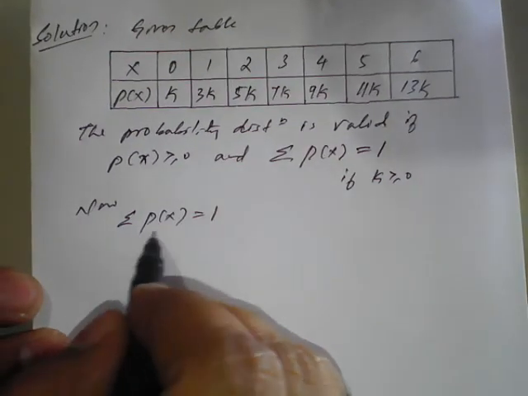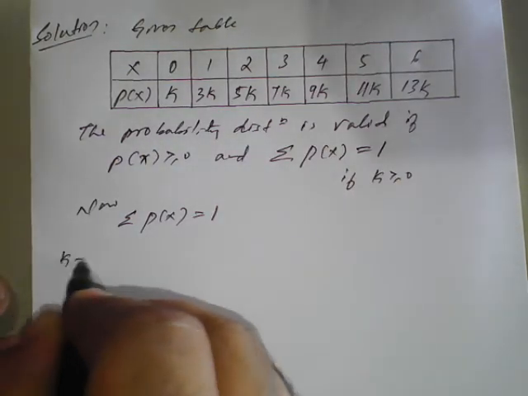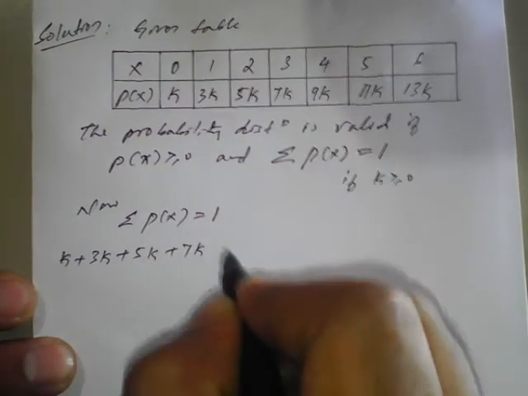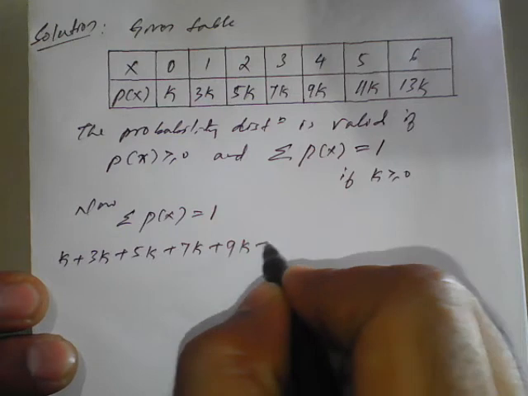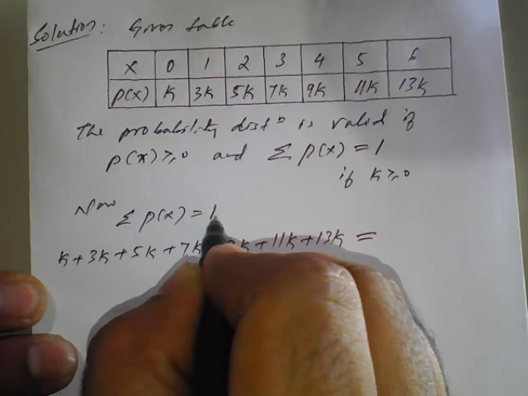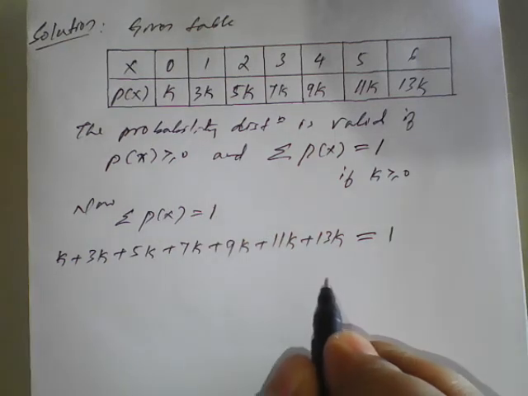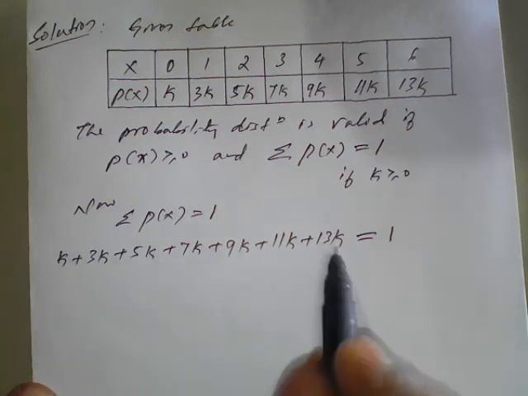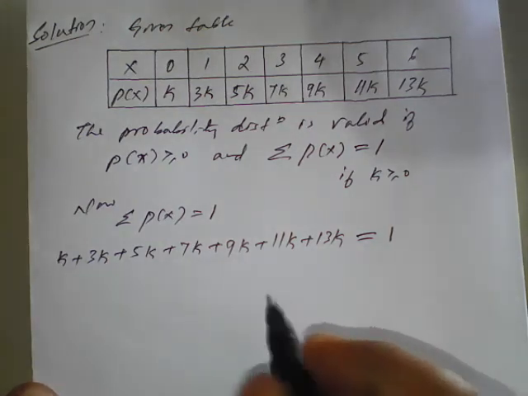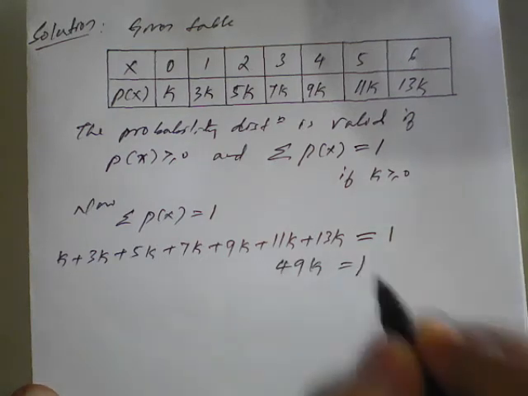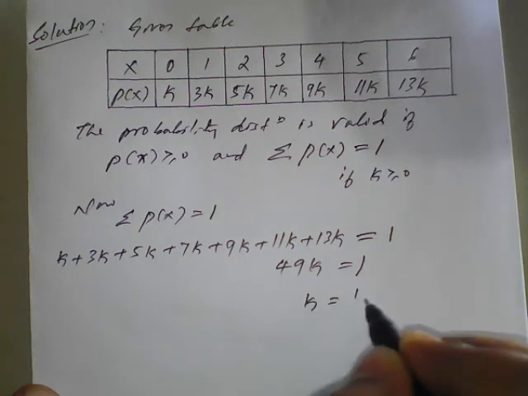The summation of p of x means we need to add all the left hand side terms, that is k plus 3k plus 5k plus 7k plus 9k plus 11k plus 13k is equal to the right hand side, 1. Add all the k's and see how many k's you get. If you add all these k's, you will get 49k is equal to 1. From this we will get the value of k. K will be 1 upon 49.